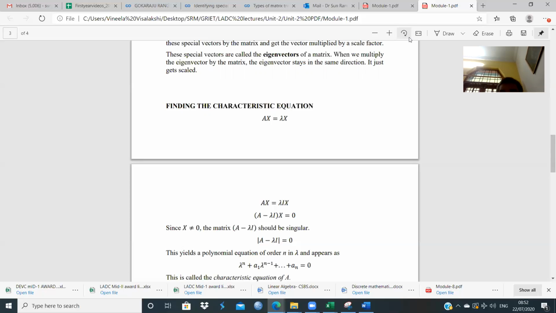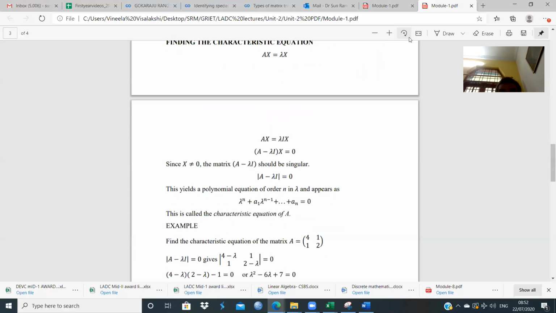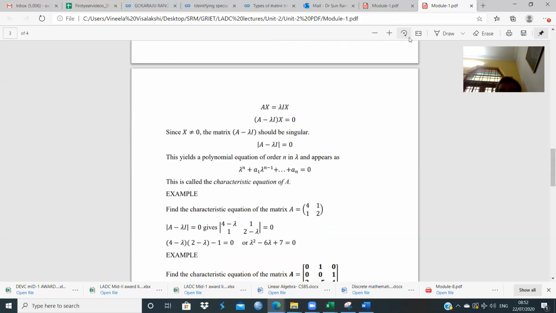So we just take the determinant of A minus lambda I, equate it to 0 and expand it. Depending on the order of the matrix A, we get a polynomial equation in lambda. For example, if A is of order 2 by 2, we get a quadratic in lambda. If A is of order 3 by 3, we get a cubic in lambda, and so on. In general, we get a polynomial equation in lambda. This equation is called the characteristic equation of A, and if one solves this equation, we get the so-called eigenvalues.